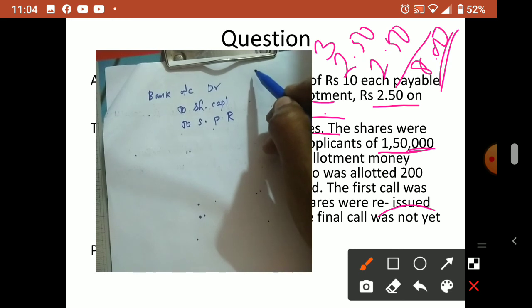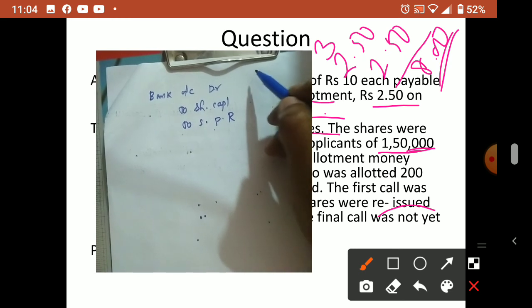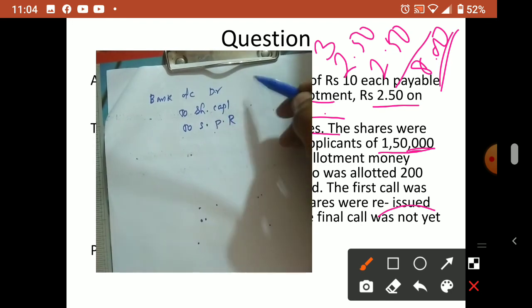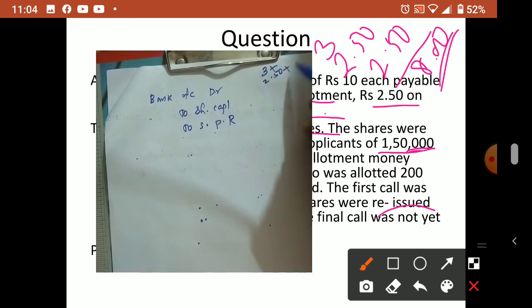What is the amount till first call? So 3 plus 2.50 plus 2.50. So total how much is coming? 8. 8 is the total value we actually have to get, but we are issuing for 9. So 8 rupees is the normal value, but we are issuing for 9. That means 1 rupee is premium.